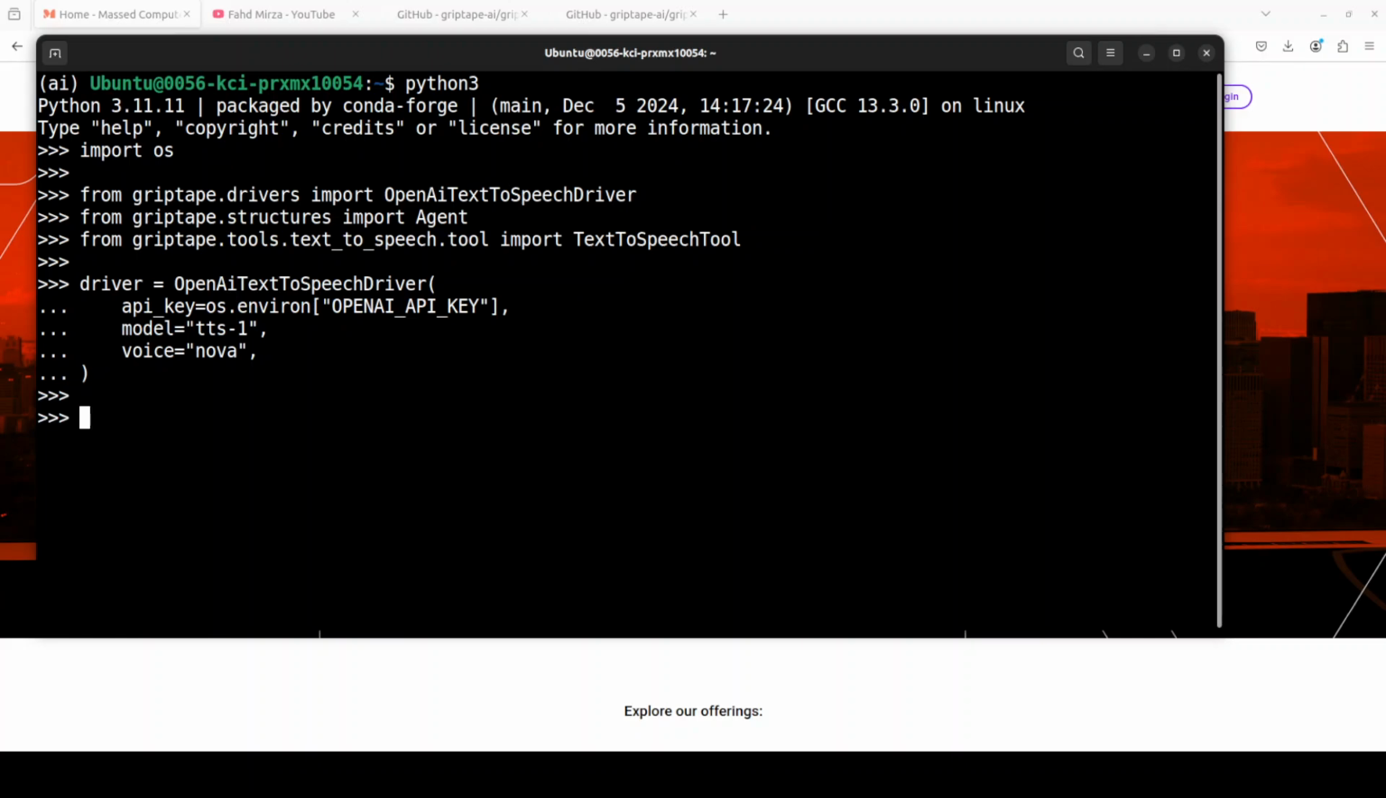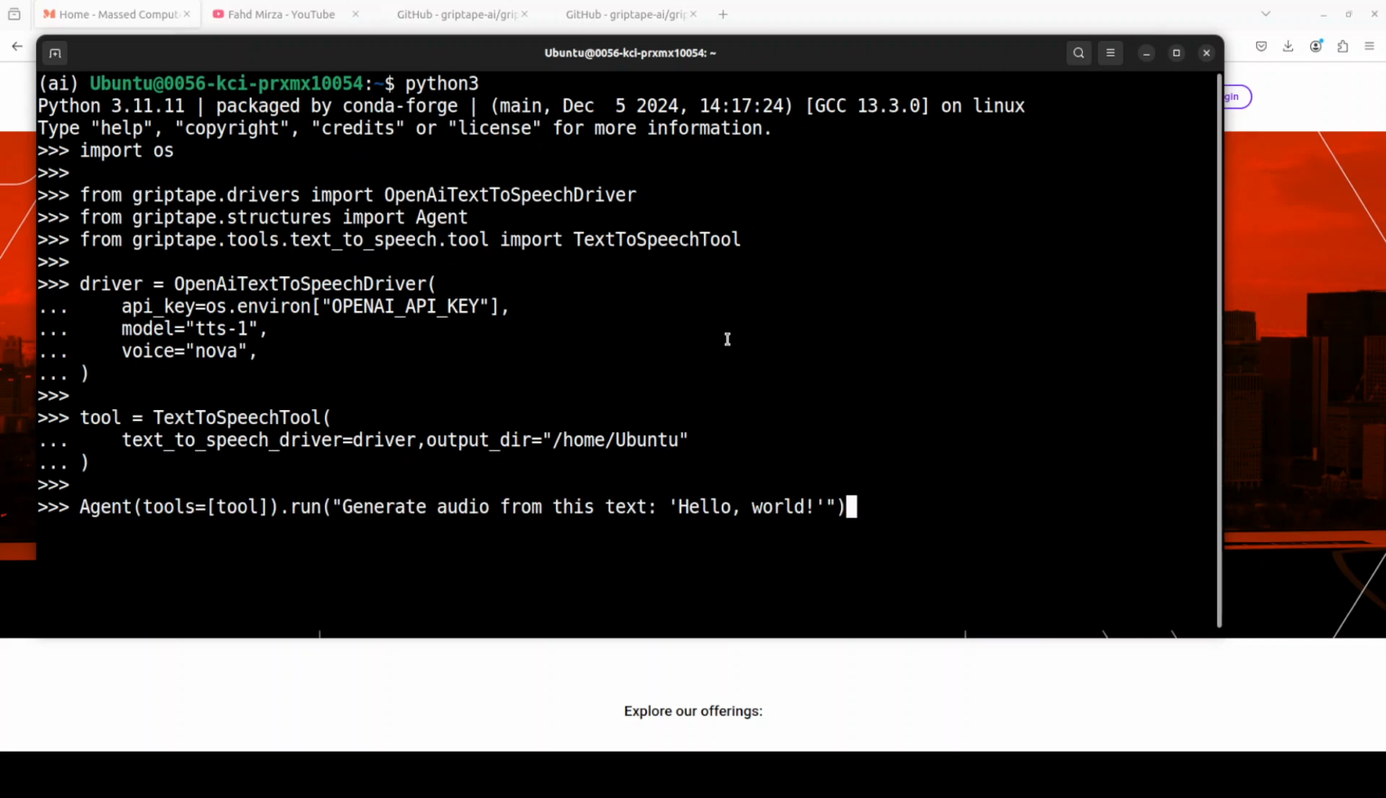The driver is also instantiated, and as you know, these AI agents use tools. So let's define the tool here. The tool which I'm going to define is using this driver to output our audio file in this directory. That is done, and now let me run the tool. So what I'm going to do here, I'm going to run this agent with this tool which we have defined above, and we are asking it to do this audio generation from this text, and that text is just hello world. As this is just a sample, you can create any audio from any text.